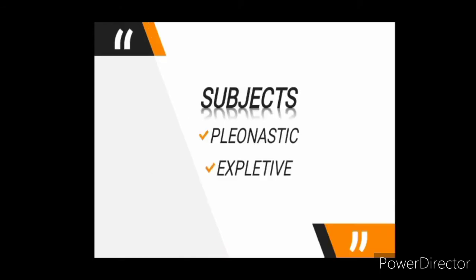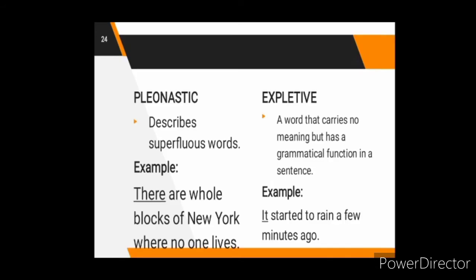Let us now proceed to the two types of subjects, the pleonastic and expletive. They are also known as dummy pronouns. A dummy pronoun is used when a particular verb argument or preposition is non-existent. It could also be unknown, irrelevant, already understood, or otherwise not to be spoken of directly. But when there is no reference to the argument, a pronoun is nevertheless syntactically required.